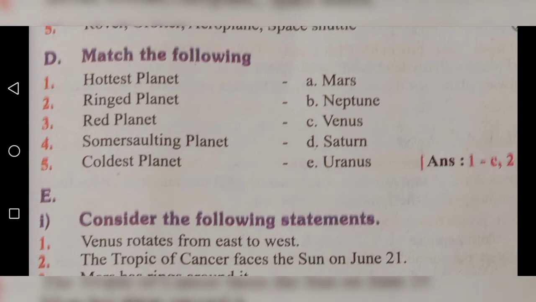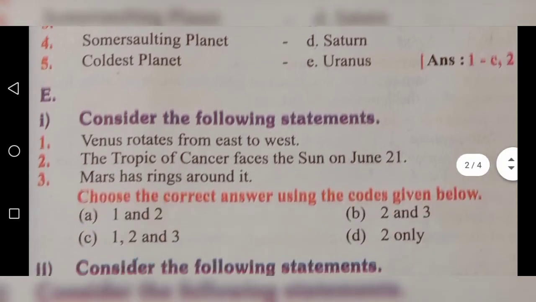Fourth one, somersaulting planet. The answer is E, Uranus. Fifth one, coldest planet, option B, Neptune. Next one, children.